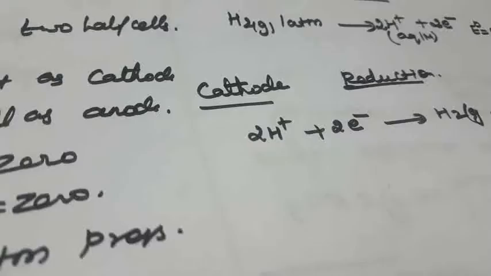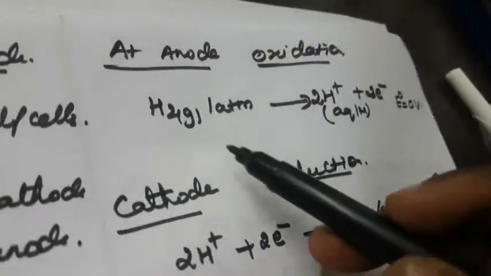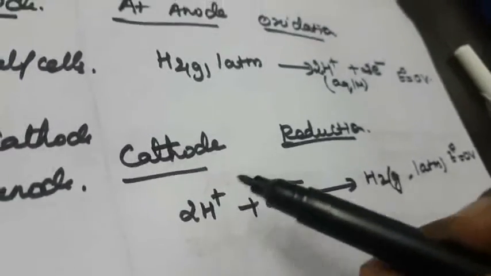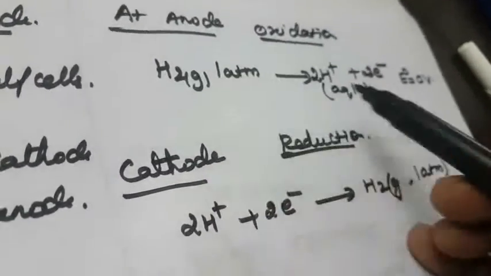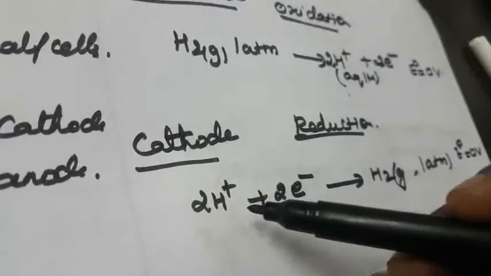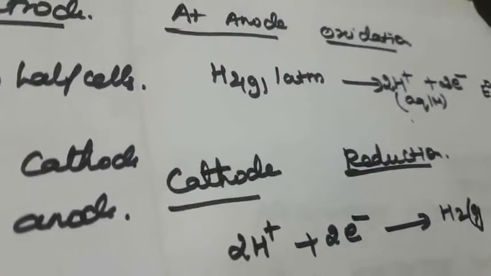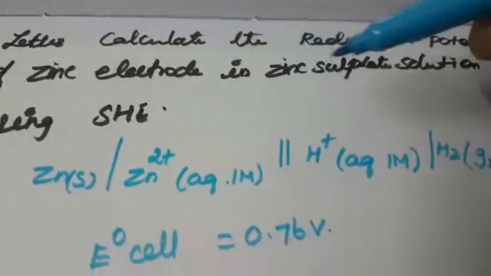In this one, so using this, at the anode, what reaction will take place? Hydrogen is converted into H plus ion. Suppose you are using it as an anode, then this reaction takes place. Suppose you are using it as a cathode, then this reaction takes place. So this can be explained with one example. Okay, how to explain that?